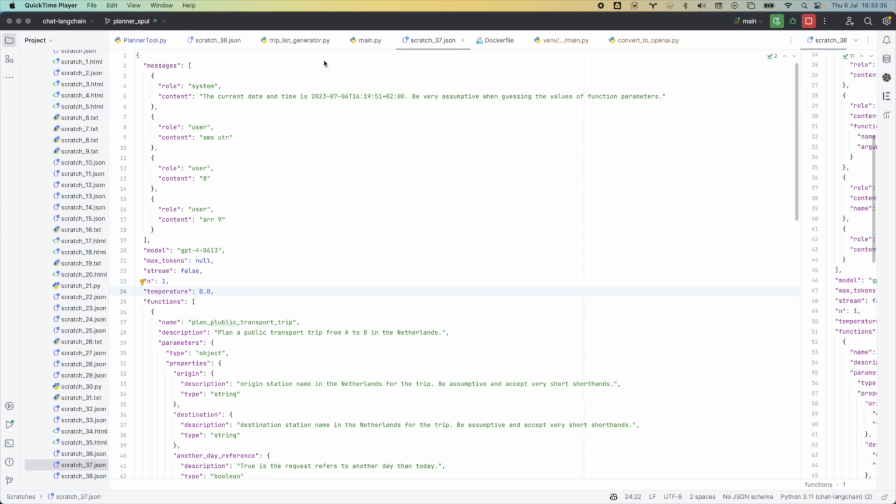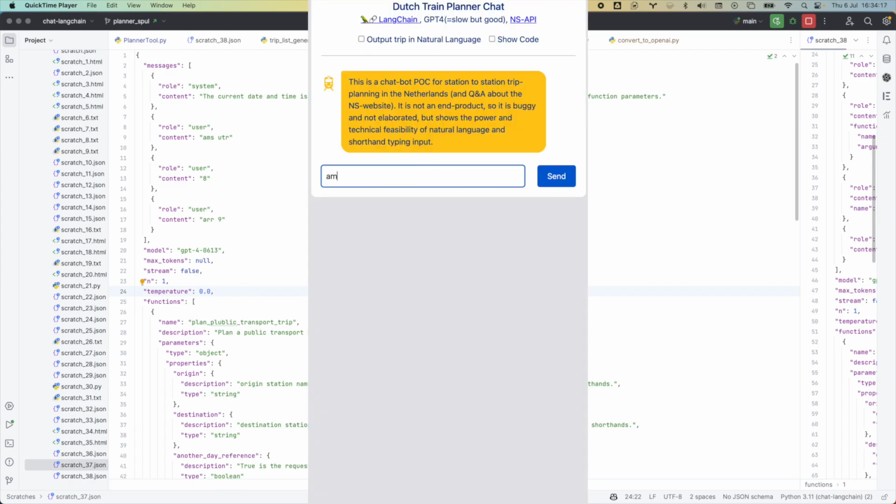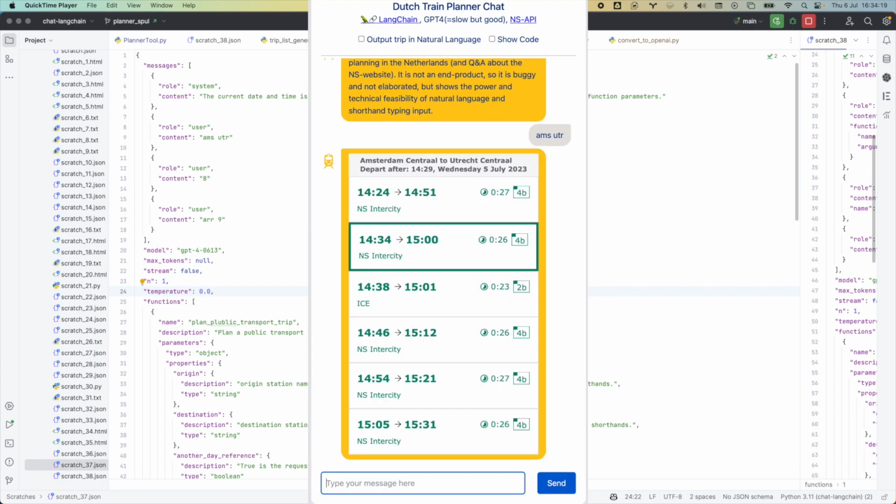It needs to know what date it is, what time it is, so it can use that to understand queries about trip planning. Usually GPT can be hallucinating, but it's also a little bit cautious. But now in this case, for good user experience, we want it to be very assumptive. So if you enter AMS, you want it to assume that's probably going to be Amsterdam.